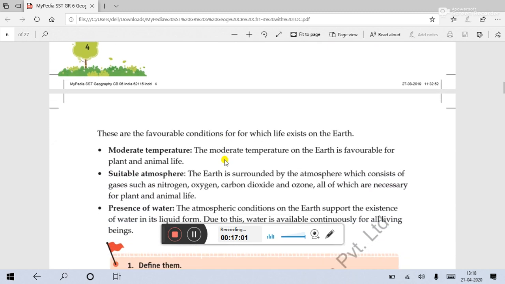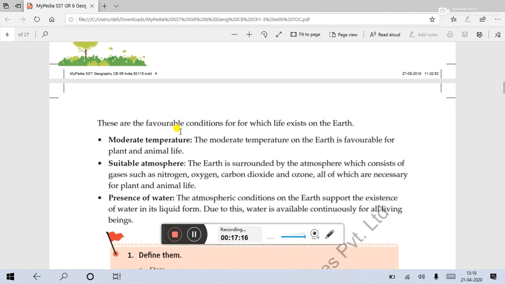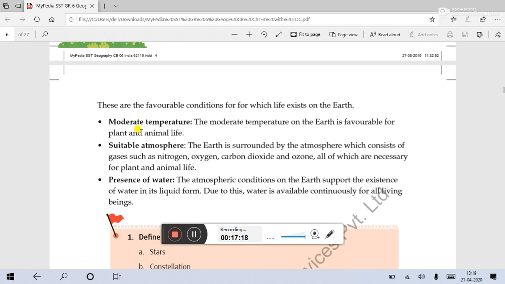Let us read about the Earth. Why is life possible only on Earth? There are 8 planets in our solar system, but only Earth has the qualities for the existence of life. The first quality of the Earth is moderate temperature. The moderate temperature on Earth is favorable for plant and animal life. Moderate means not too hot, not too cold.